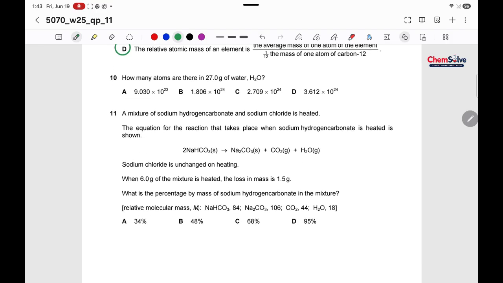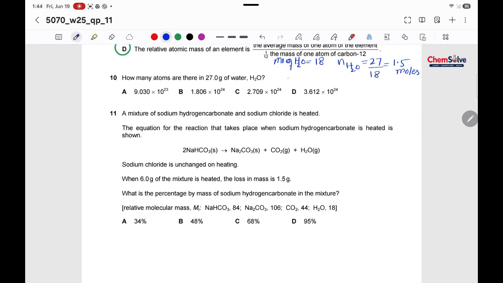How many atoms are there in 27 grams of water? Okay, so how to calculate it? The Mr of water is 18. So the number of moles of water would be 27 divided by 18. By using a calculator, the answer is 1.5 moles.